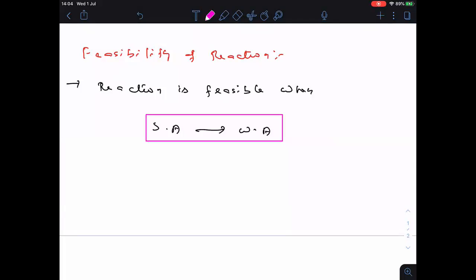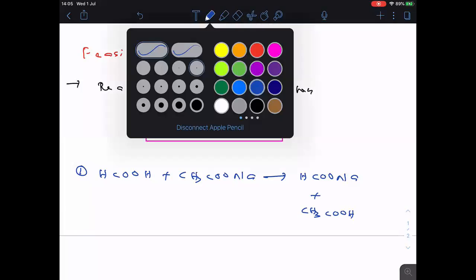Okay, now let us take some examples. So now see clearly. First example. Here I am taking formic acid reacting with CH3COONa, sodium acetate. Then what we will get here? Sodium formate plus acetic acid. These are the products. Now, whether it is feasible or not, that we are going to see.